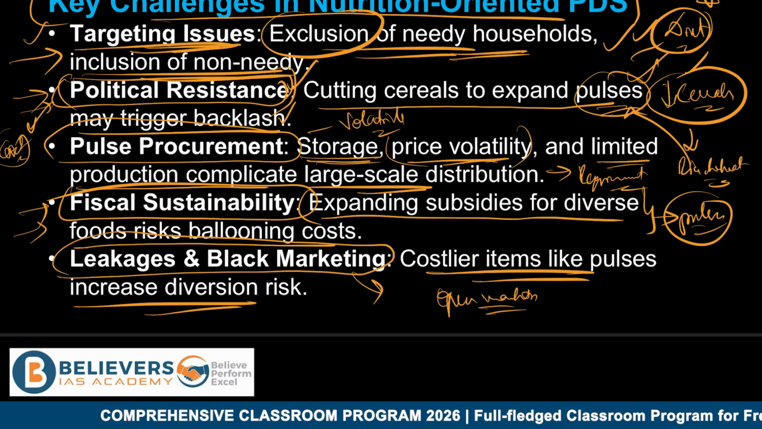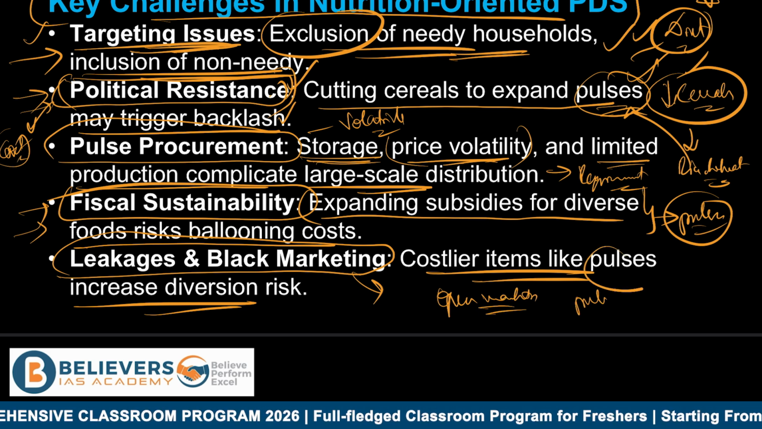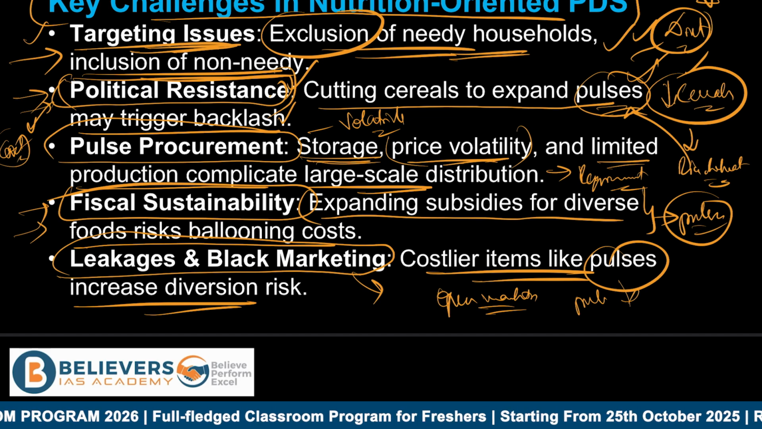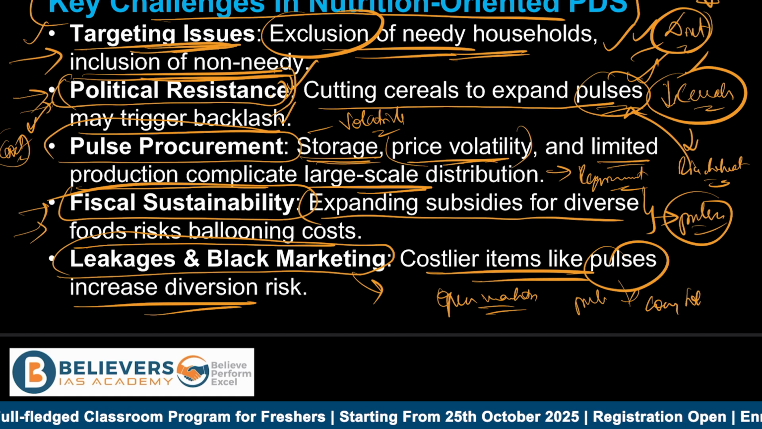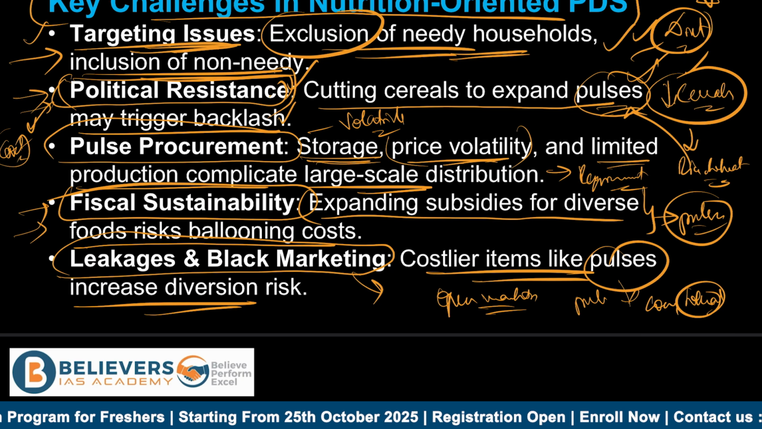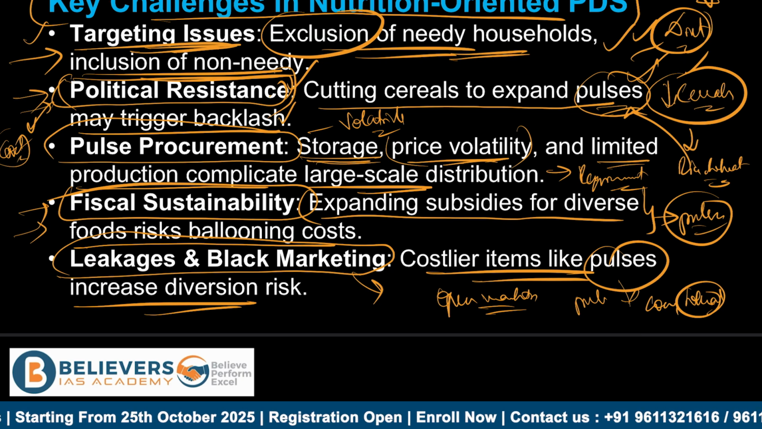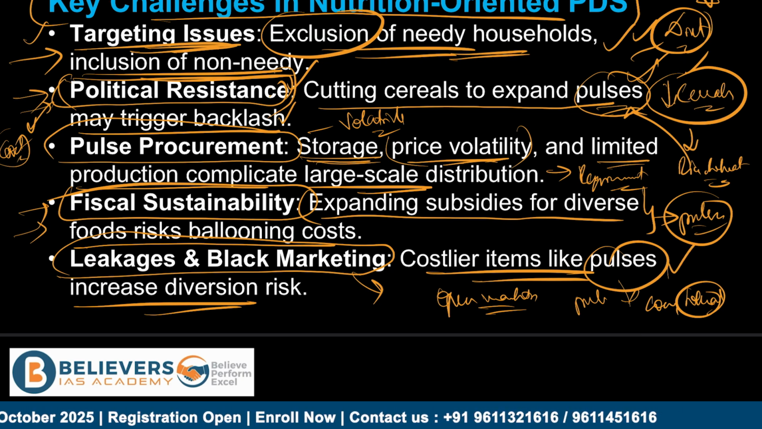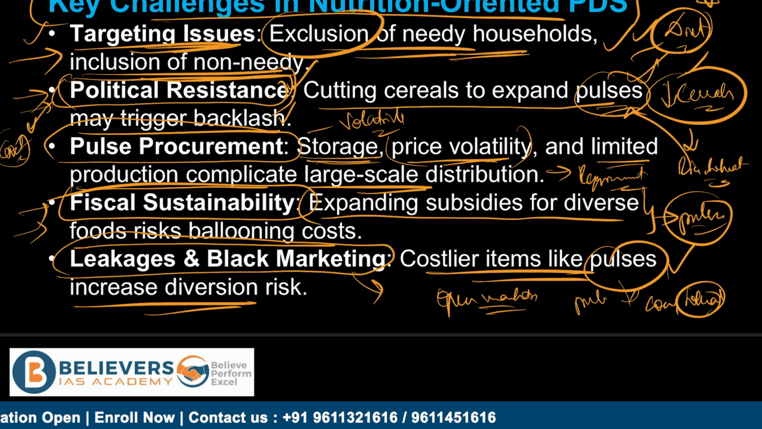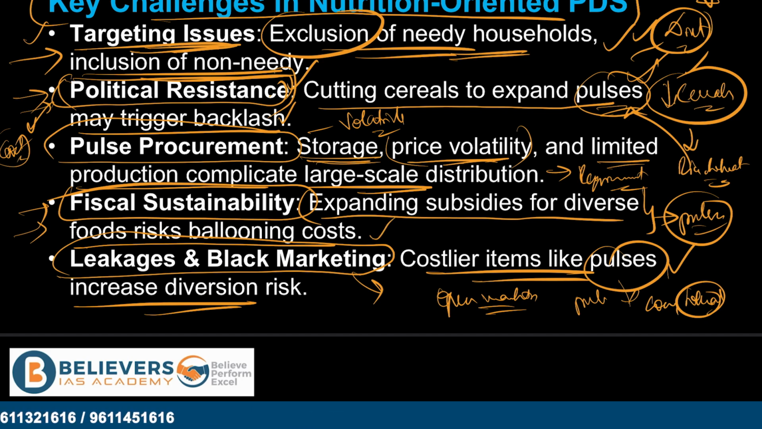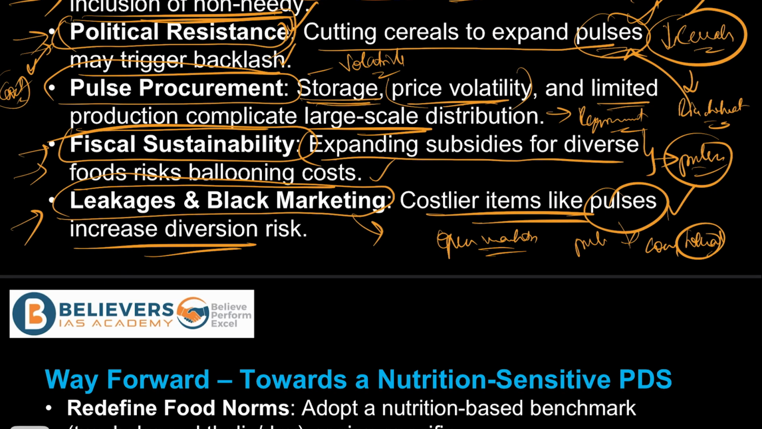Especially when these items are more valuable, like pulses, right? Even as compared to your wheat, pulses are obviously more expensive, so the incentive for corruption in pulses will obviously be very high, right? So hence this is also another important drawback or challenge concerning PDS restructuring.